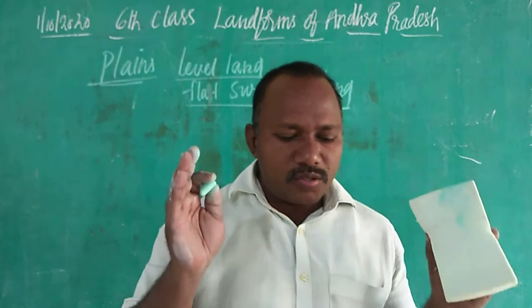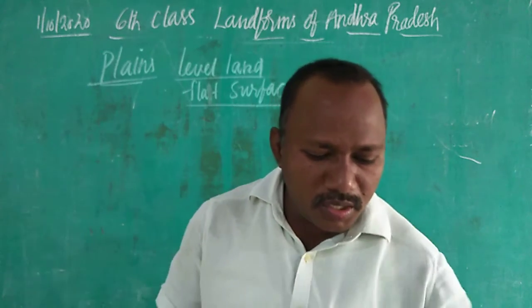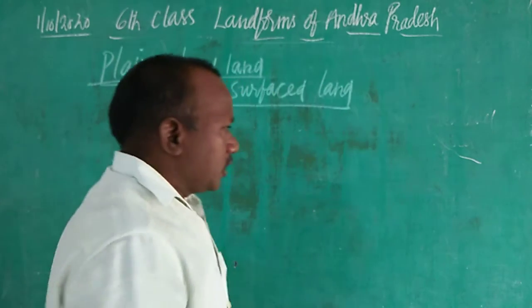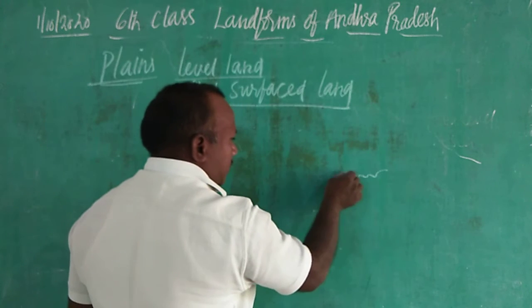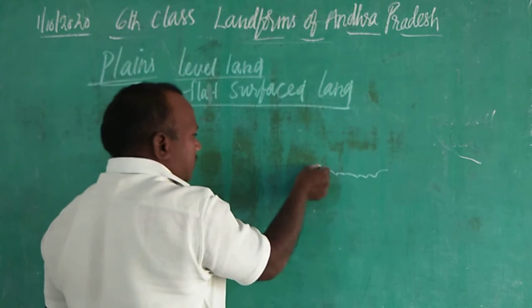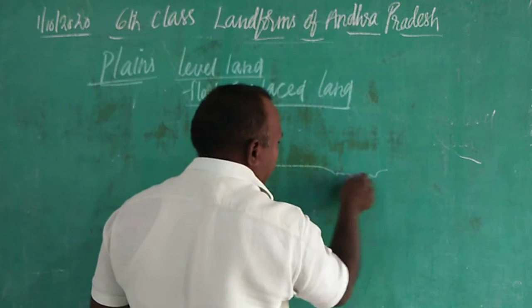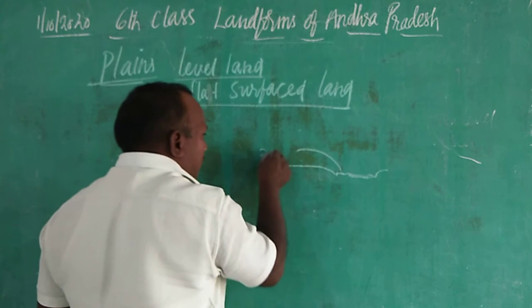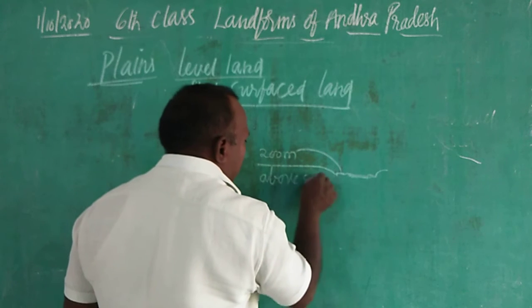That's the meaning of a plain here, children. Flat surfaced, which is a maximum height of 200 meters above the sea level. That's what I showed you before. Sea level is here and the plains are here. It is 200 meters above the sea level.